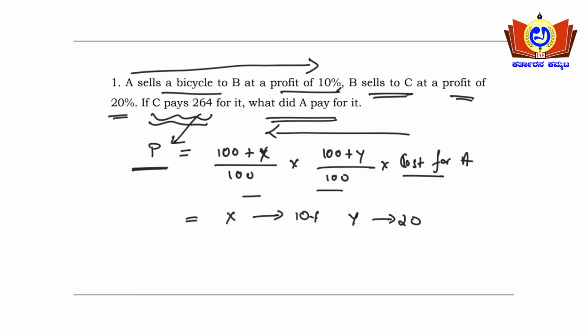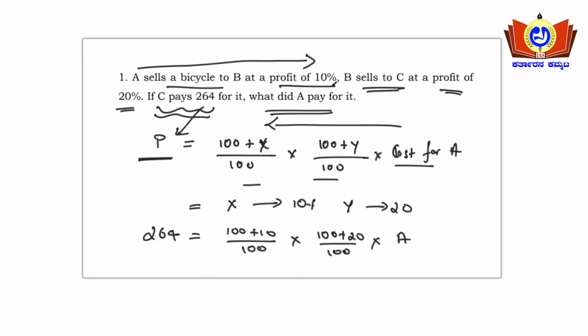So 264 will be (100 plus 10 upon 100), 10%, into (100 plus 20 upon 100), 20%, into the cost for A, which we need to calculate. I'll be writing it as A here only.